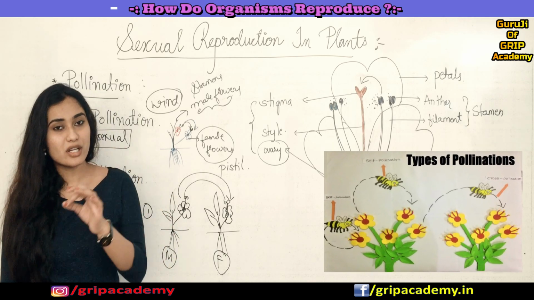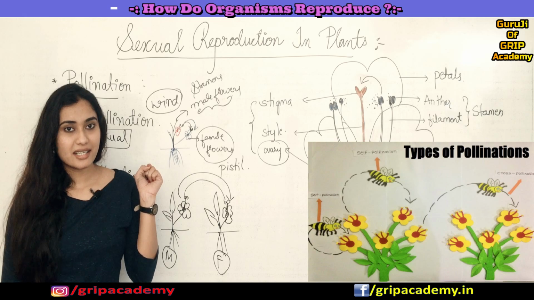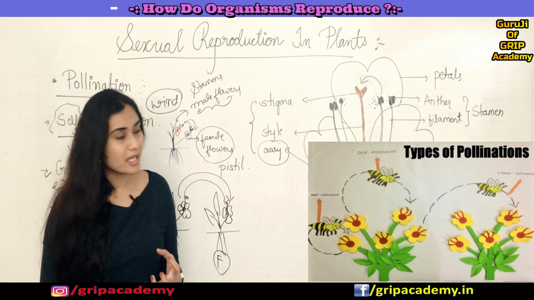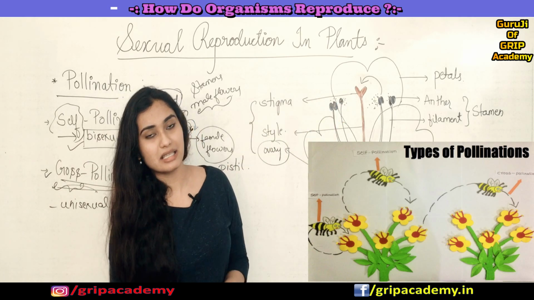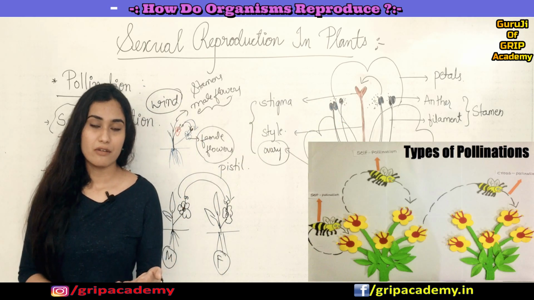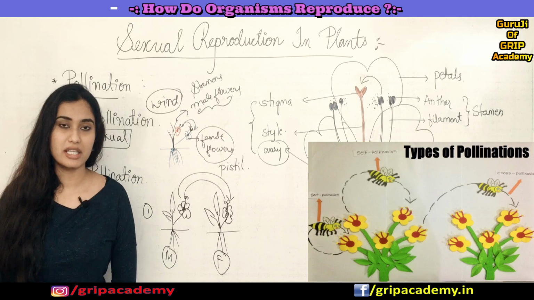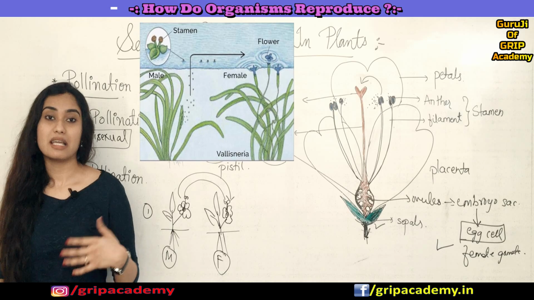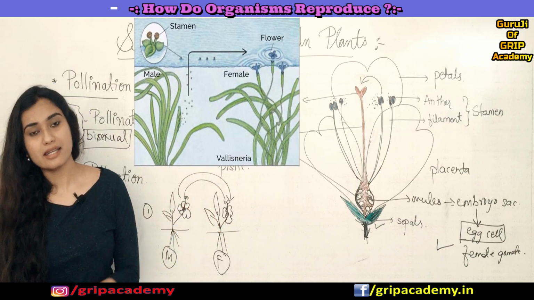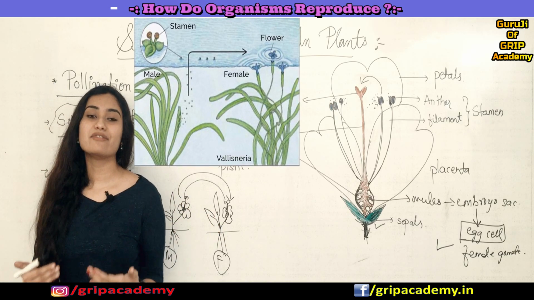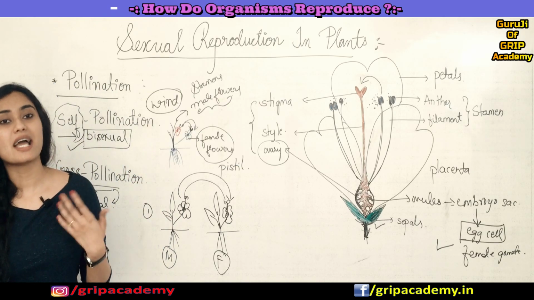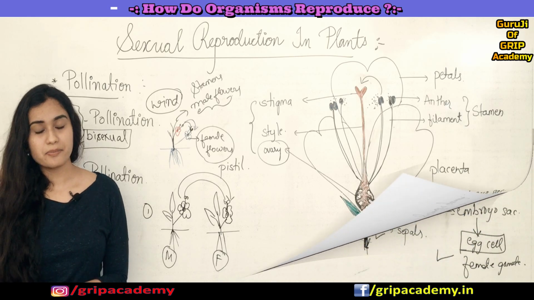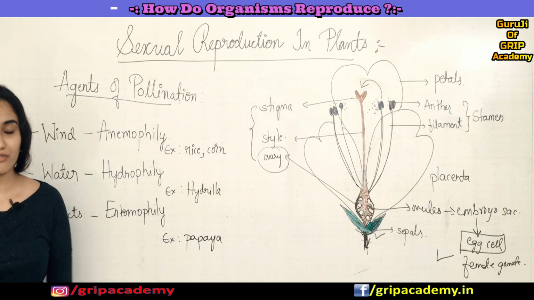When they go to take the nectar, they will be pollinating the flowers. So insects also become an agent of pollination. Like that, water will also become an agent of pollination in the case of aquatic plants. Like this, there are many more agents which help in the process of pollination. Got it? So these are the agents of pollination.